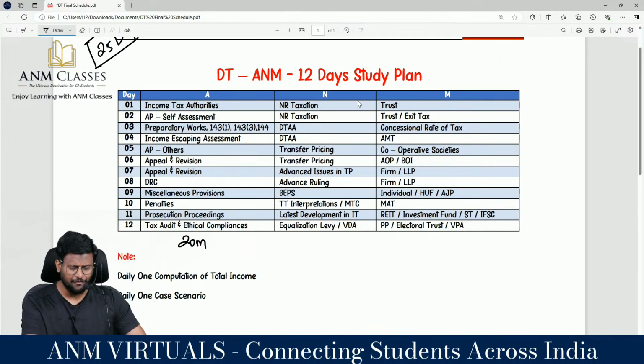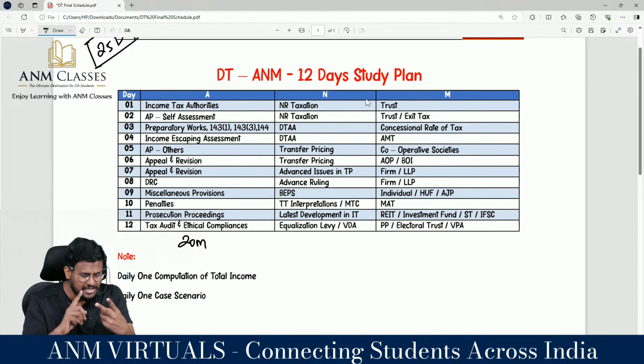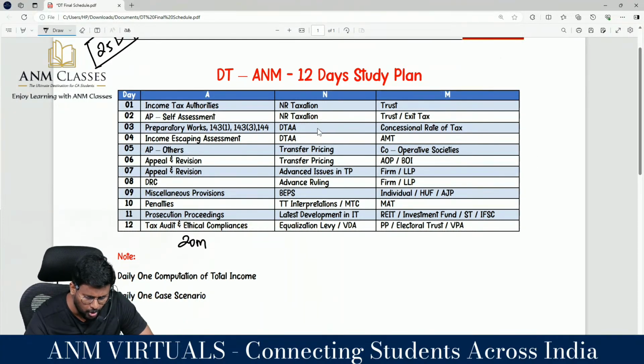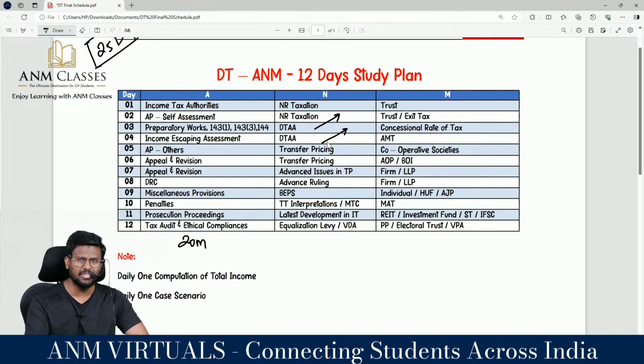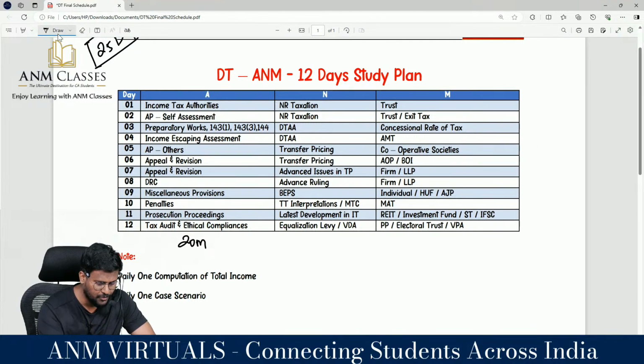The N part stands for non-resident. In that, the first chapter is non-resident taxation, which talks about basics, exempt income, residential status, all those things, and you have to complete all the illustrations. Then the very important topic of DTAA, double taxation avoidance agreement, which will come for 6 marks in the examination.